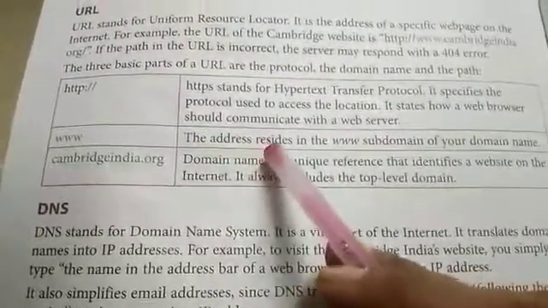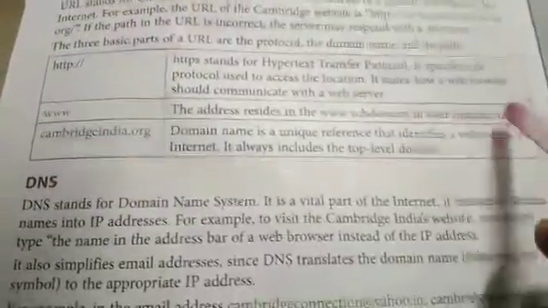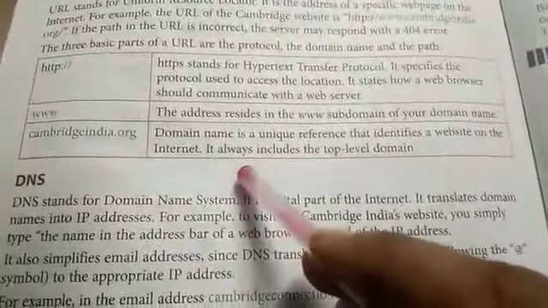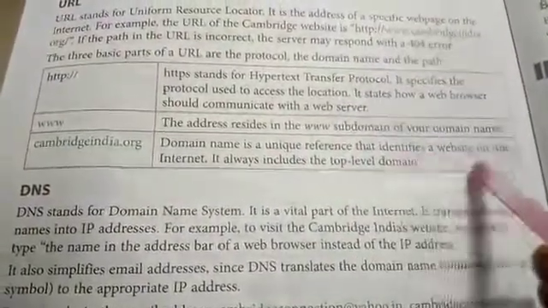www. The address resides in a www subdomain of your domain name. CambridgeIndia.org. Domain name is a unique reference that identifies a website on the internet.